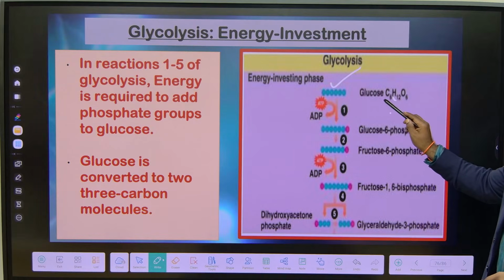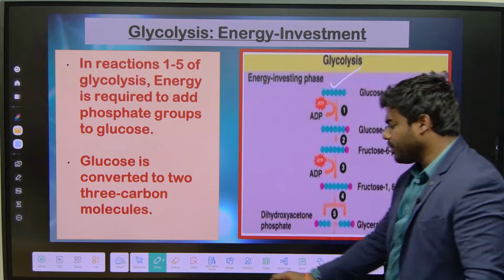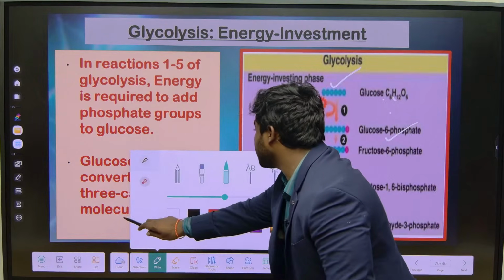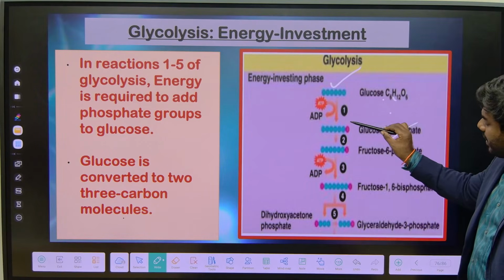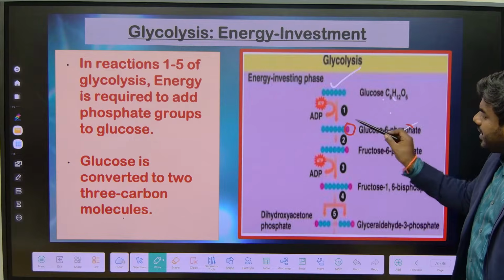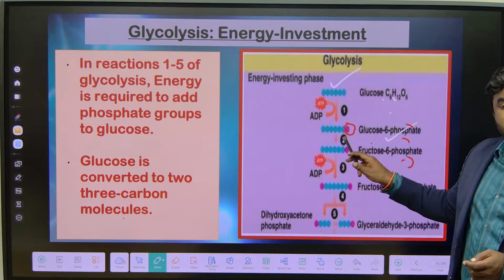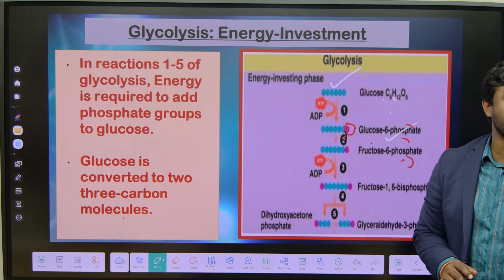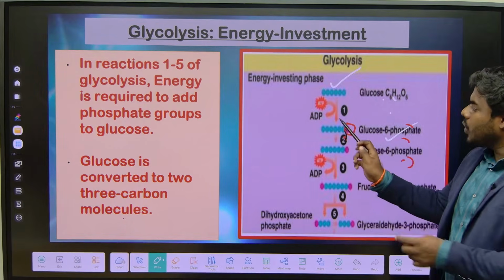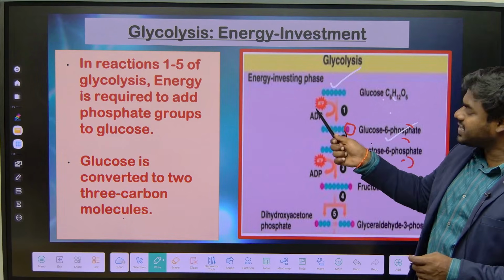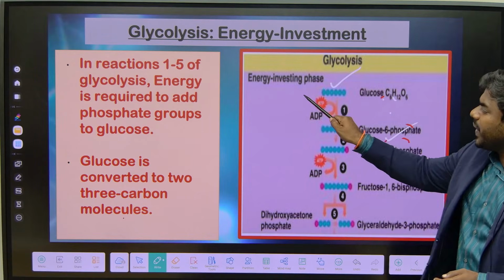In the first step, glucose is converted into what? Glucose 6-phosphate. Glucose is how many carbon? And glucose 6-phosphate is also 6 carbon. There is no change in the carbon number. What happened? The phosphate group is added at the 6th carbon. So if a phosphate group is added, definitely someone has to donate that phosphate group. Who is going to donate? ATP. So our ultimate goal is to produce ATP only, but we are investing ATP. That's why glucose is converted into glucose 6-phosphate by spending how many ATP?